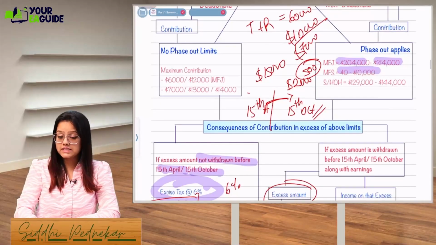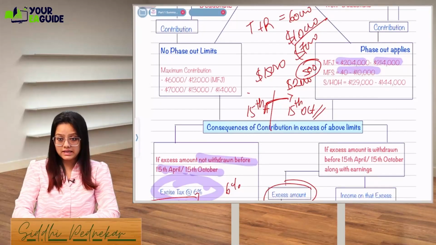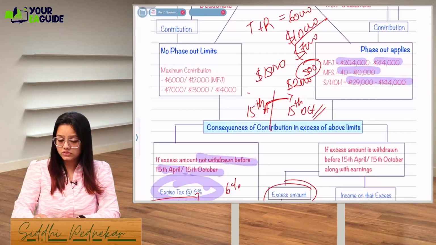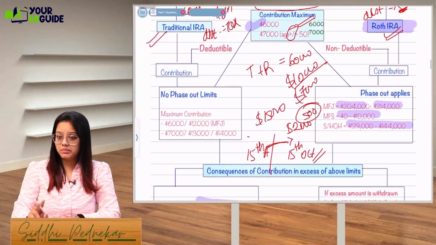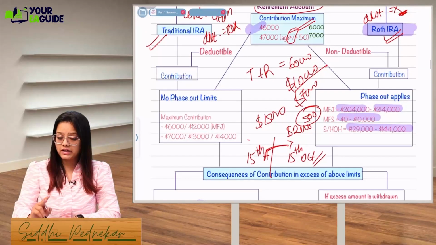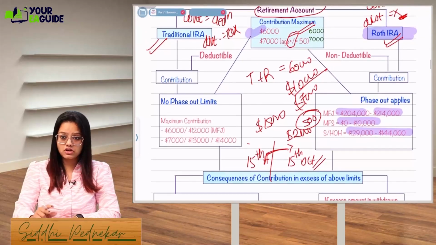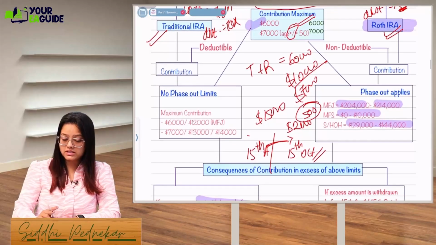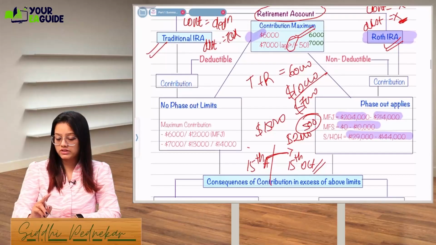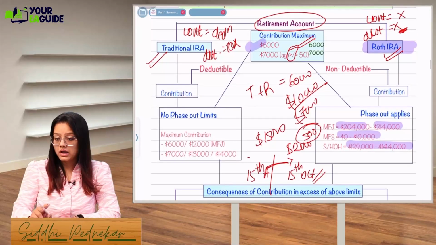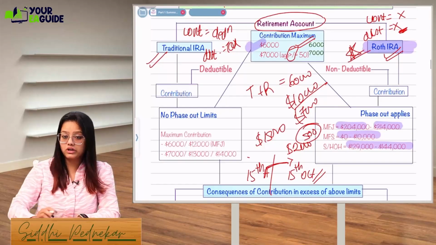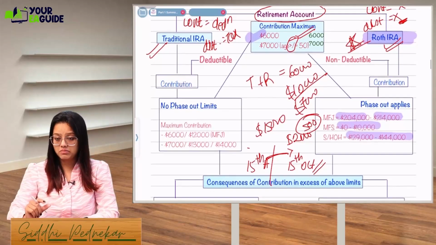For MFS, it is 0 to 10,000. For single and HOH, it is 129,000 to 144,000. Got it, guys? Contribution limit is there in case of Roth IRA. Phase out limits apply in case of Roth IRA, not in traditional IRA. Please remember this while solving the MCQs. I know I have received so many doubts on this topic, but you make the mistake. In case of contribution, we have limit only in Roth IRA. Phase out limit I'm talking about.